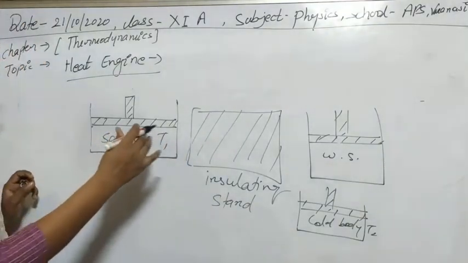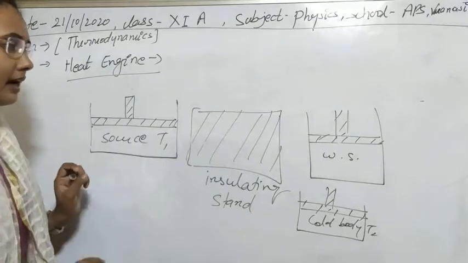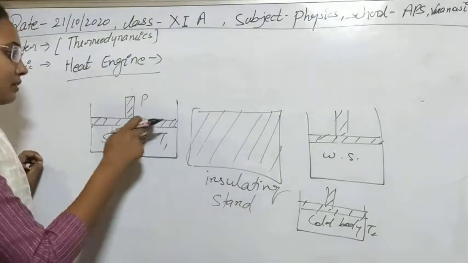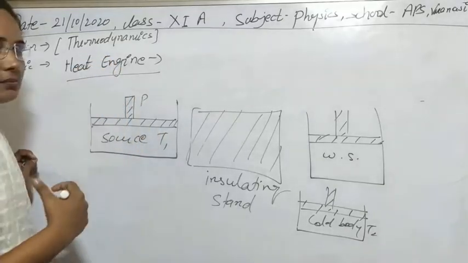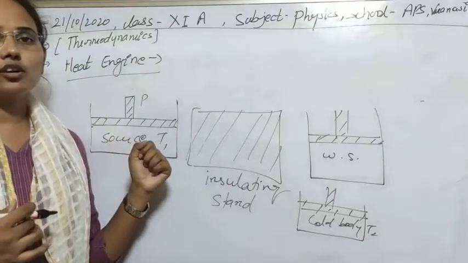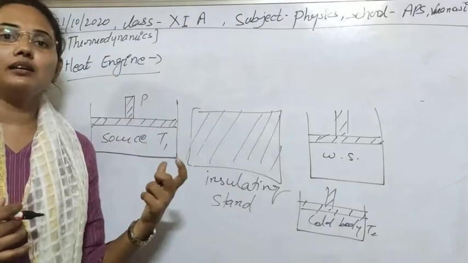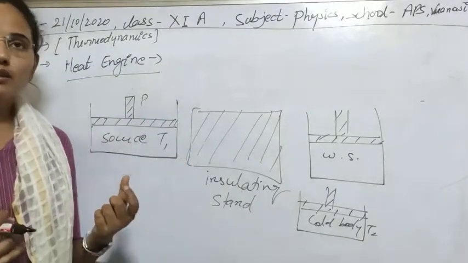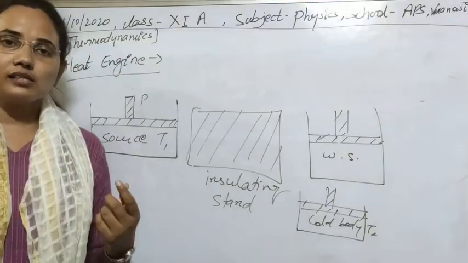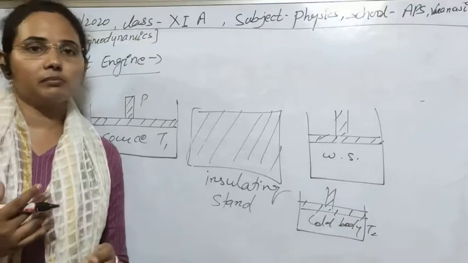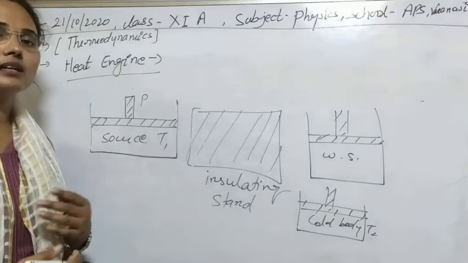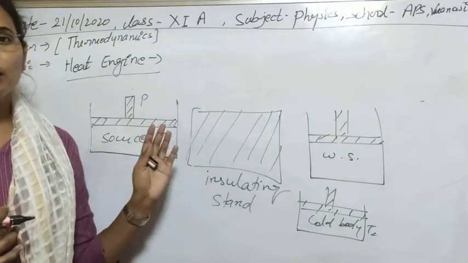The only difference between the real engine and the Carnot engine is in the piston. This piston can be used to compress or expand a gas, and due to expansion and compression of the gas, work can be done on or by the system. As you know, if adiabatic or isothermal compression or expansion occurs, then some work by the system or on the system can be obtained. Using those two processes, we can easily obtain work.